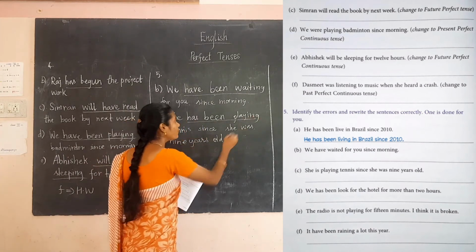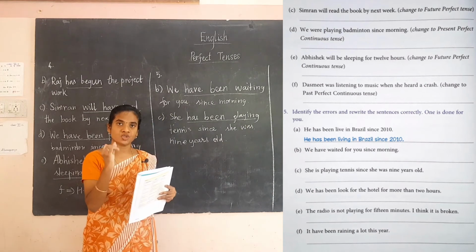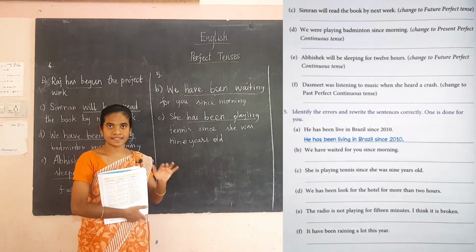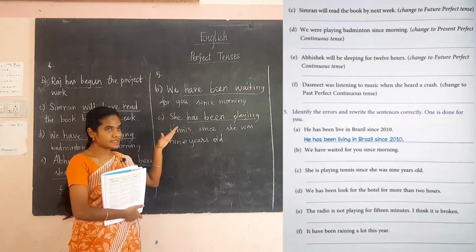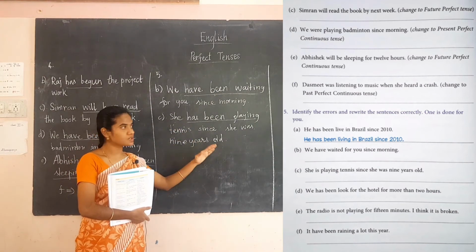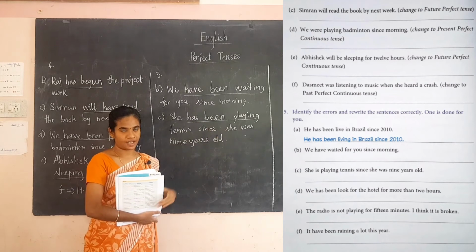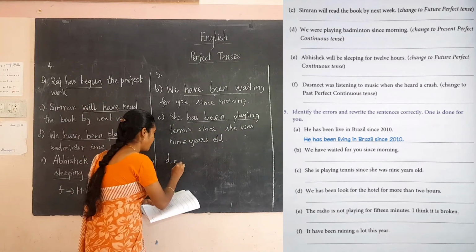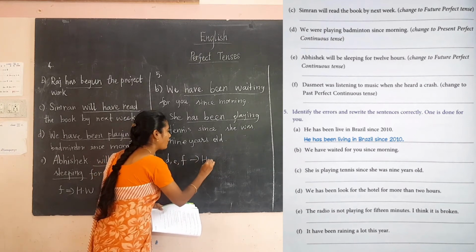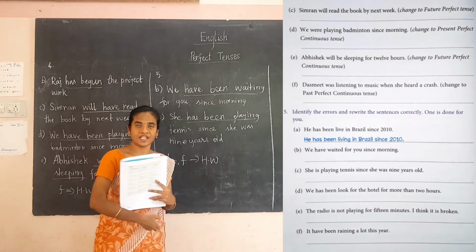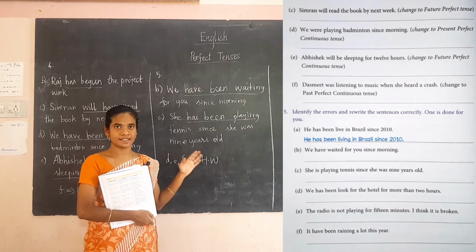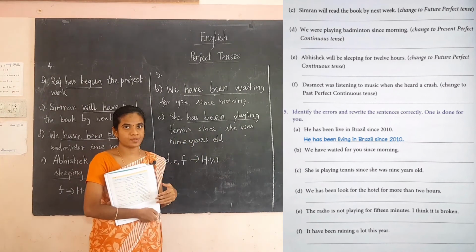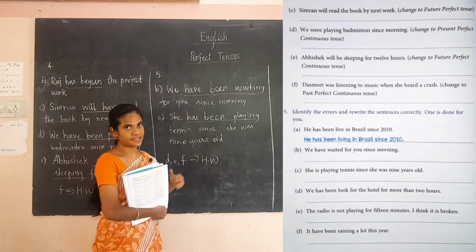Has been playing. So this error is based on the 6 tenses. Based on the tenses we saw today, that is the 6 tenses we have learned. So based on these 6 tenses only you have to do this. The remaining D, E, F are homework for you. You have to spot the error, and the correction is based on the 6 tenses only. You have to spot it and write it in the blanks provided. You can see this as example 1.